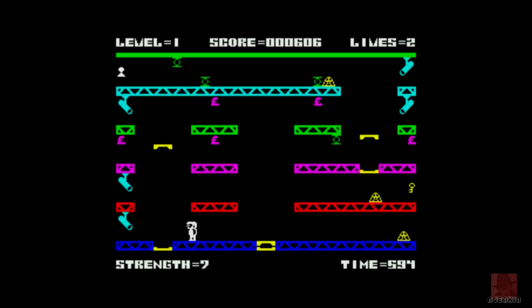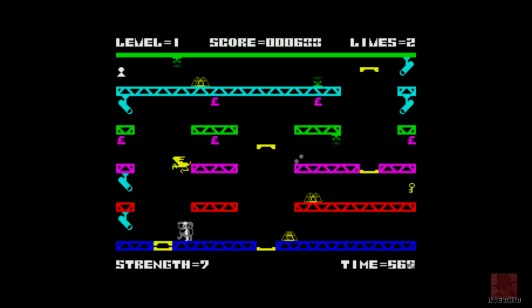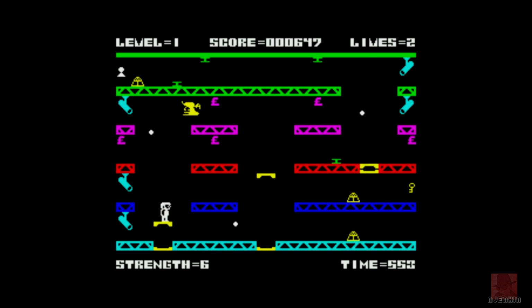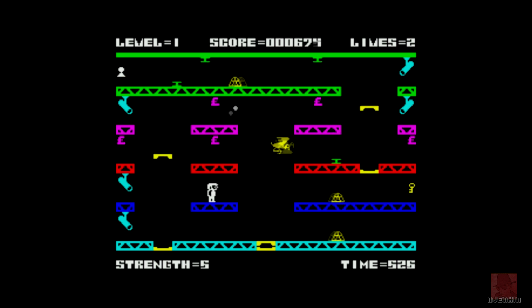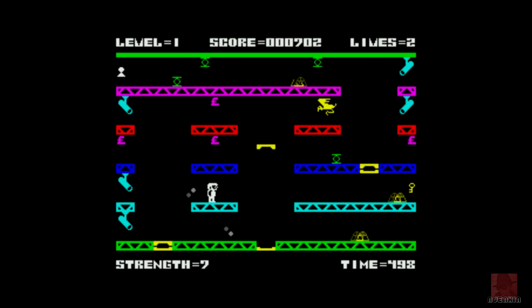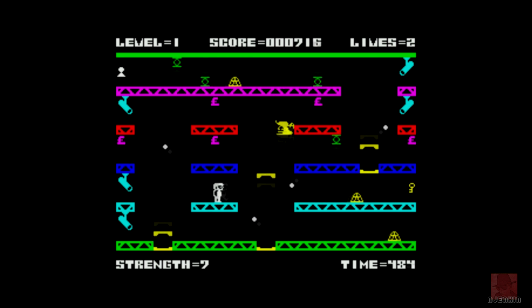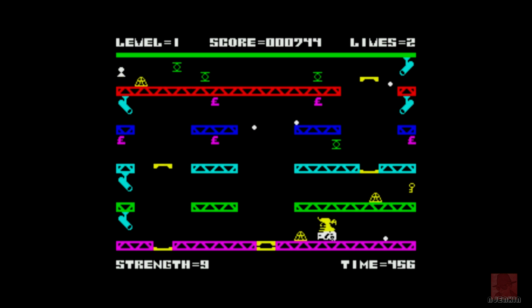Funnily enough, I'm enjoying it now, playing it as an adult. So I'm glad it exists as a part of retro history. But back in the day, I don't think I would have liked it. But as a part of retro history, yes, I'm quite enjoying the thing. We're in a museum. We're historians of retro games.